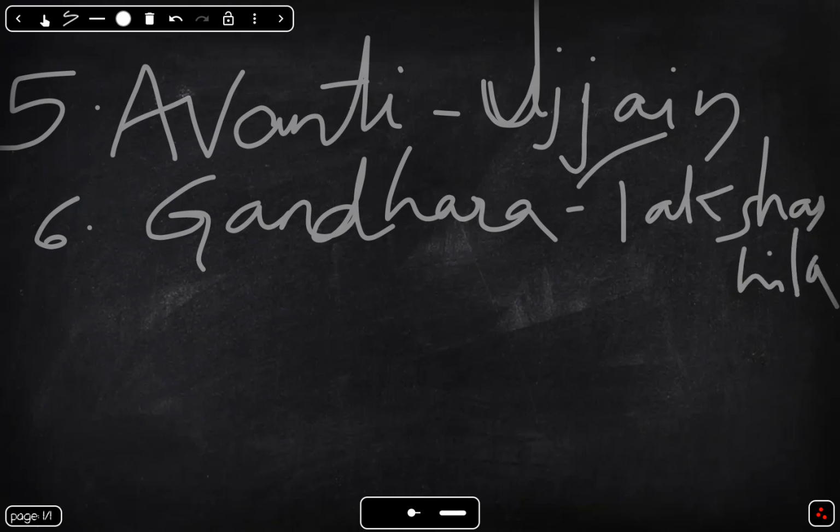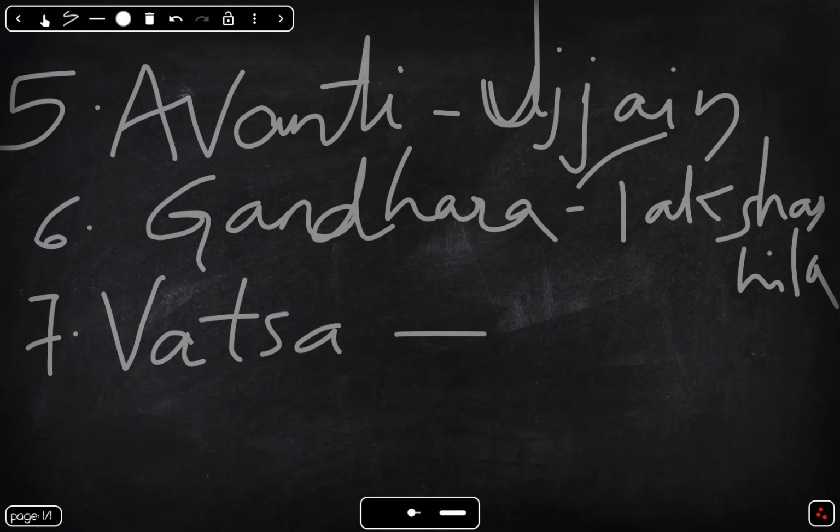I think it is pronounced like this. I am sorry if I am pronouncing it wrongly. Gandhara is mainly remembered for the famous education system, that is Takshashila. Seventh one is Vatsa. Capital Kaushambi, important trade and political center.